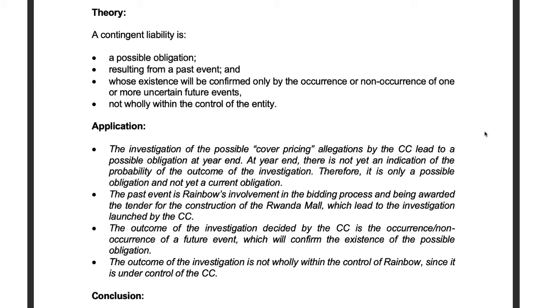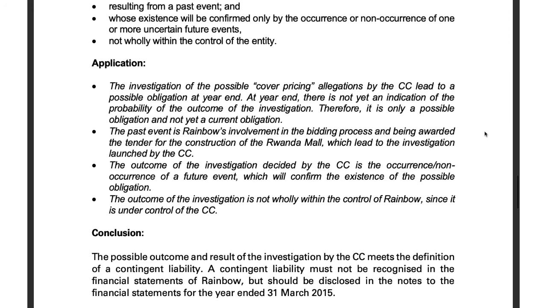You just needed to see that, okay, the investigation is the possible obligation. The past event is the fact that they were awarded the tender, and so on. Then you can conclude. The possible outcome and result of the investigation by the Competitions Commission does meet the definition of the contingent liability. We have just proved that by applying the points in the scenario to the definition.